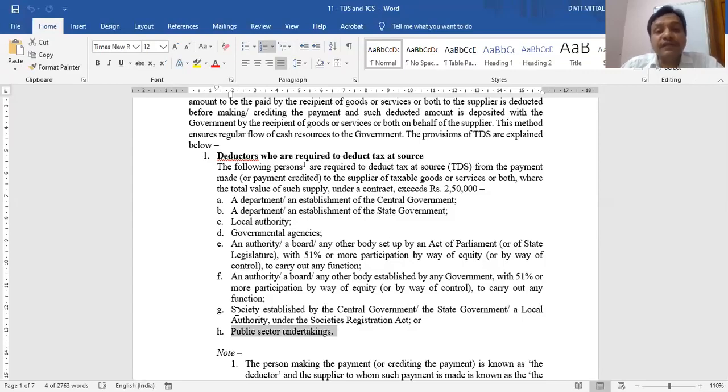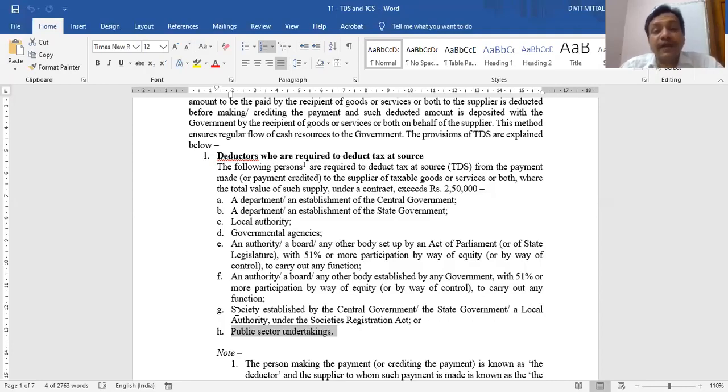If these are the purchasers and if the total value of their purchasing exceeds 2,50,000, they are legally required under section 51 of the CGST Act, before making payment to the supplier of goods or services, to deduct 1% in case of intra-state supply as central tax, plus 1% state tax or union territory tax as the case may be. Further, if the supply is interstate, then these purchasers, who are deductors, have to deduct 2% as IGST.